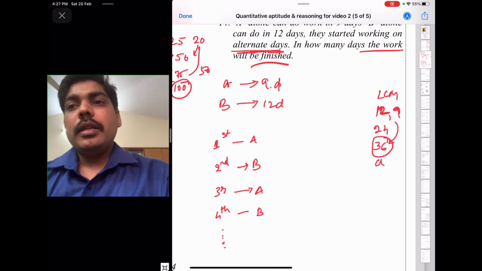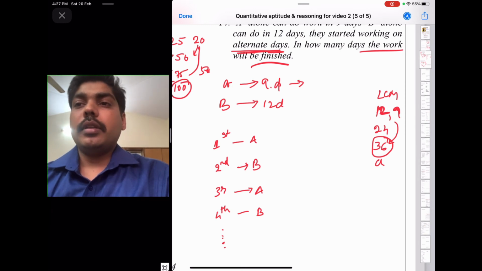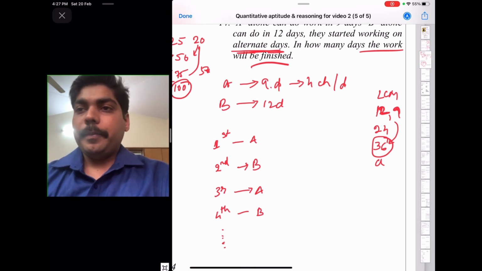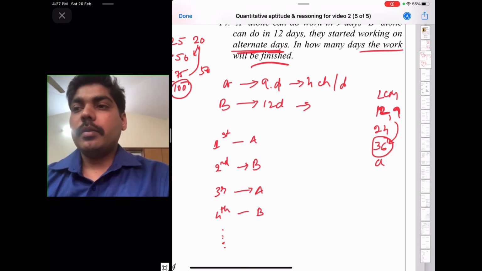So A completes in 9 days. That means every day he can arrange 9 fours are 36, 4 chairs per day. And so B will arrange in 12 days. That means every day he will arrange 3 chairs.